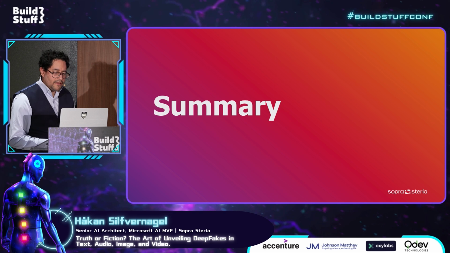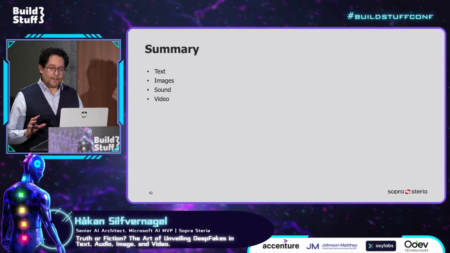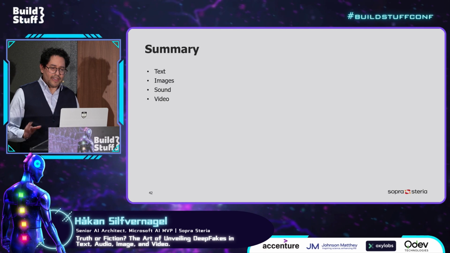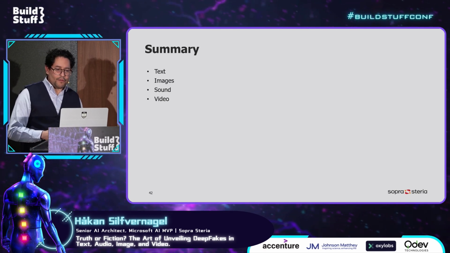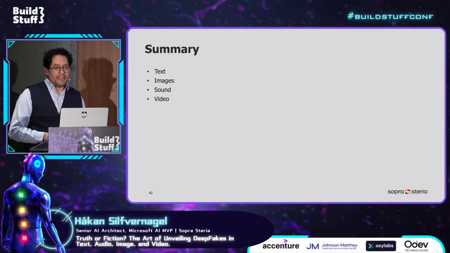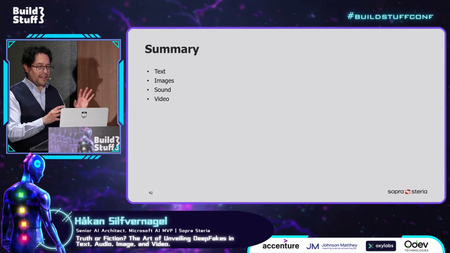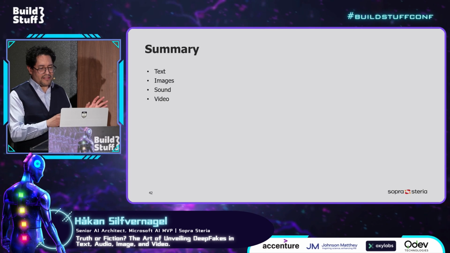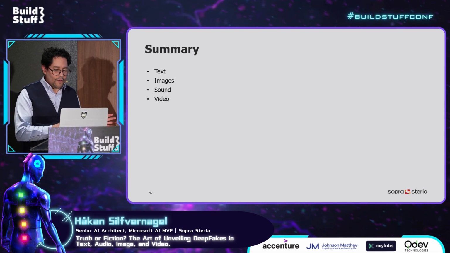Yeah, so to summarize, we've gone through a little bit about text generation, images, sound, and video. And I think the most important thing is, one thing is that we may or may not have the right technical tools to detect if it's generated content or not.